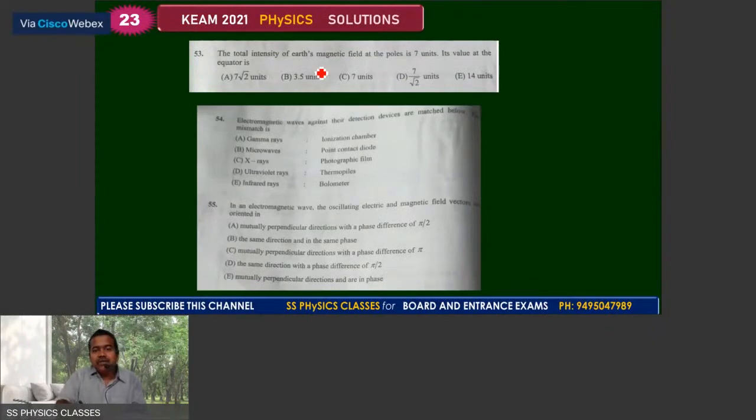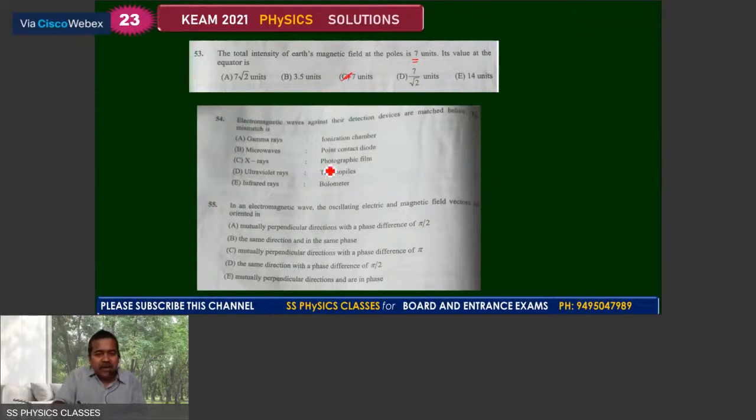The total intensity of Earth's magnetic field at the poles is 7 units. Its value at the equator? You know, at the pole, there is only the vertical component. So the total field is the vertical component. But at the equator, there is only the horizontal component, but that is the total field. And hence, we can say C is the answer.